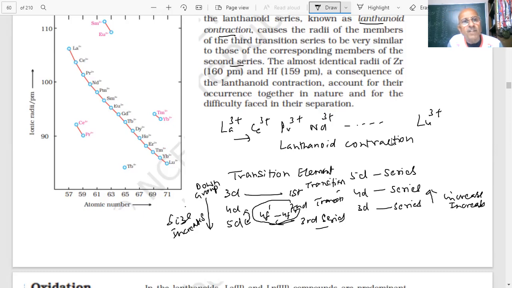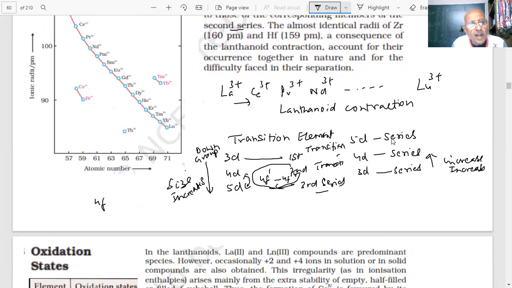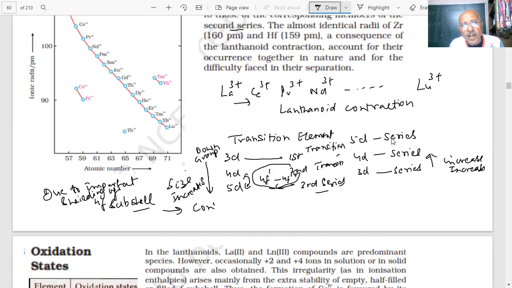And due to the imperfect shielding of the 4F subshell, what will happen? There will be a contraction in the sizes of the 5D series elements. What is the result of that? There is a contraction, which we call lanthanide contraction.